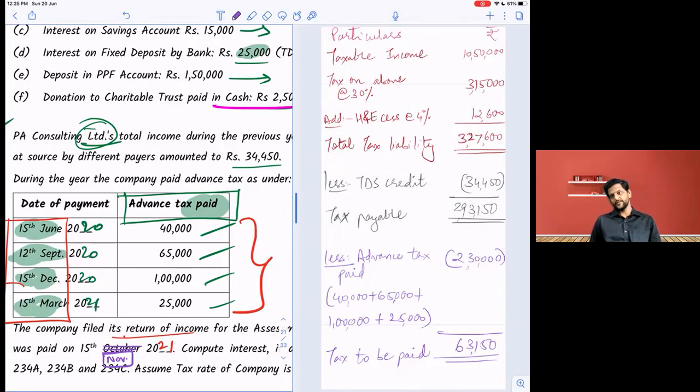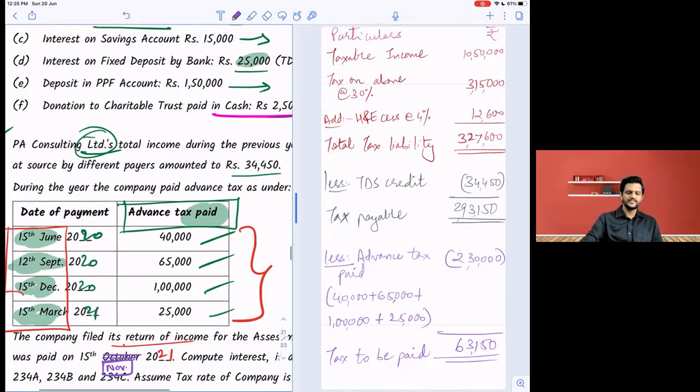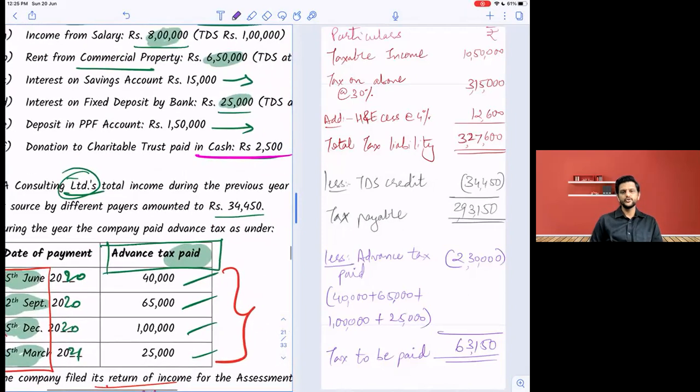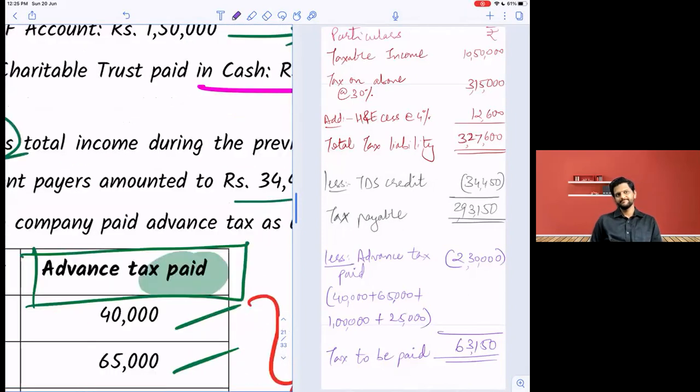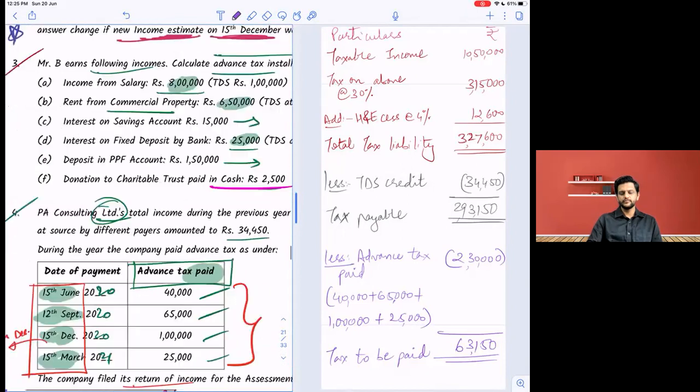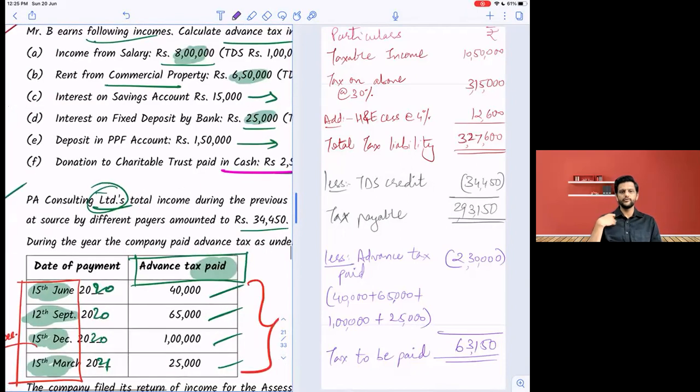Paid is how much total? 1,05,000. 40,000 plus 65,000. Understood or no? This time it will be applicable. Sorry, yeah. Now 234C will be applicable. Okay. We'll write down this. I was just explaining you what all can come into picture. Okay. Done.